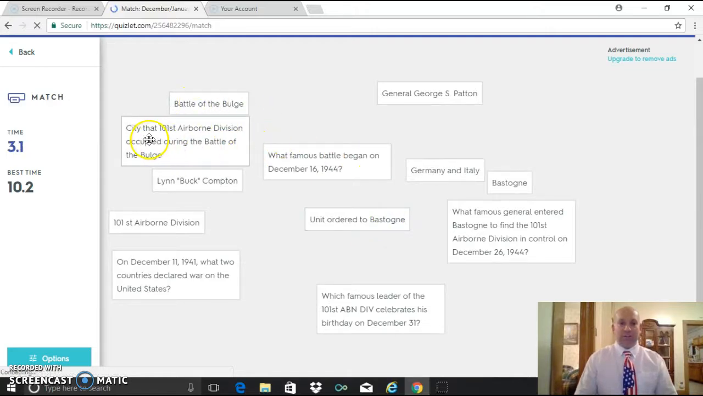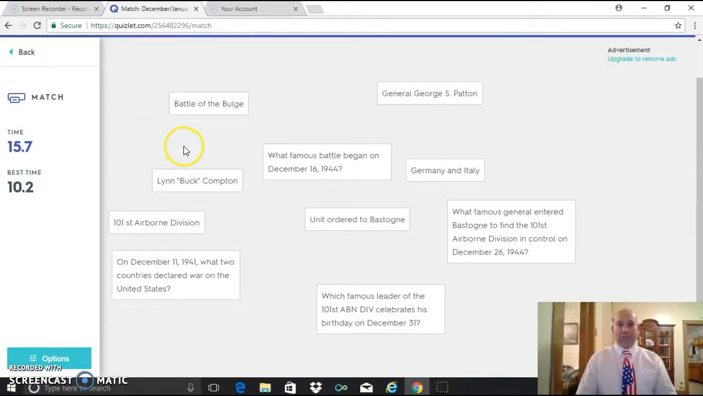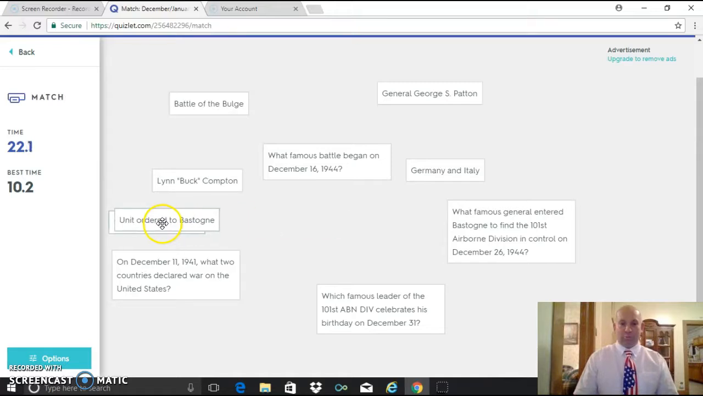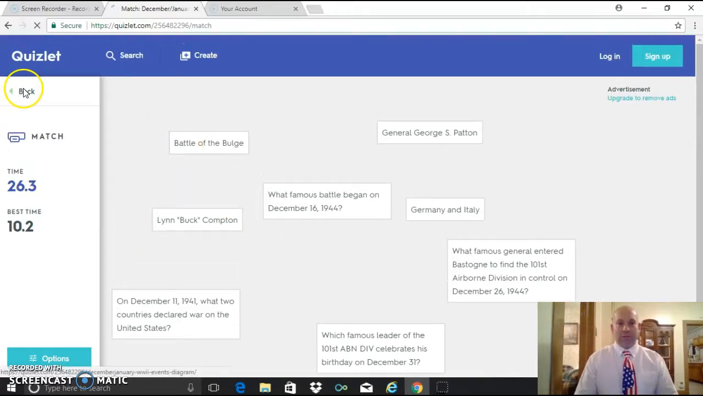Okay, so we have here a city that the 101st Airborne Division occupied during the Battle of the Bulge. That would be Bastogne, so we can click it and drag it to there. It'll turn green, and just keep playing with it. Unit ordered to Bastogne, that would be the 101st Airborne Division. Okay, so just keep playing with it.